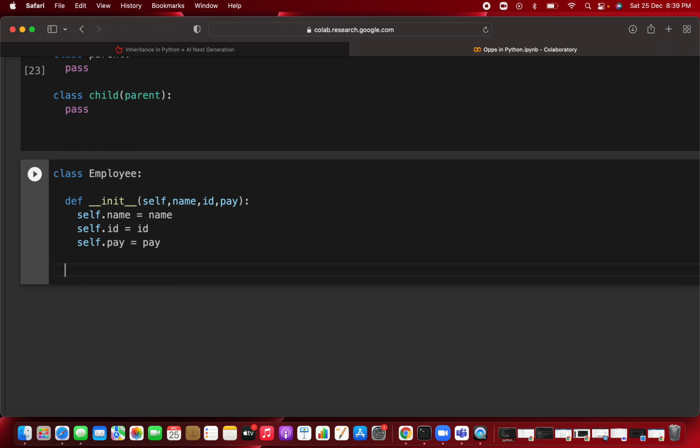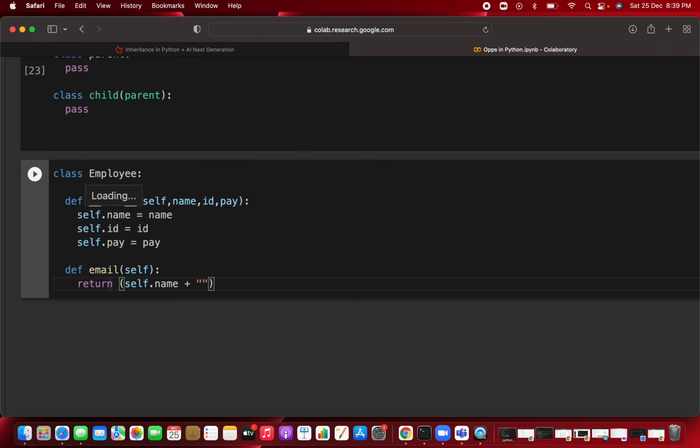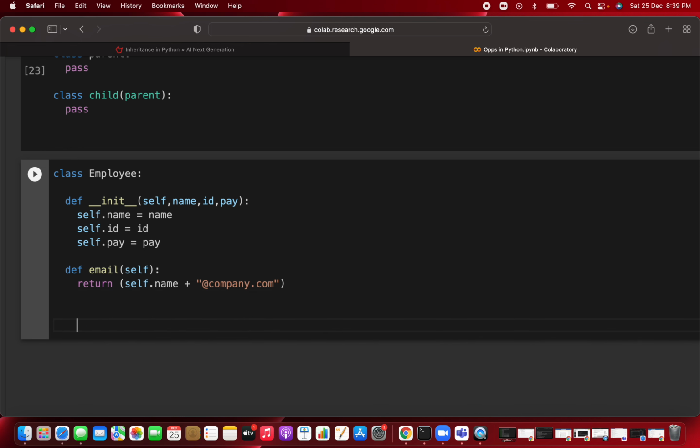You have created one constructor for this employee, and then you create one more method, the email method. So you are creating an email for that particular employee. You pass self, and then return self.name plus at the rate something, gmail or xyz company.com. It can be company or xyz, I can give anything. Okay, you are writing company.com. Clear? Now you have created the employee class.